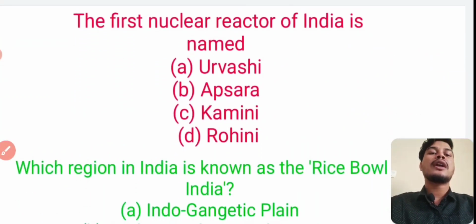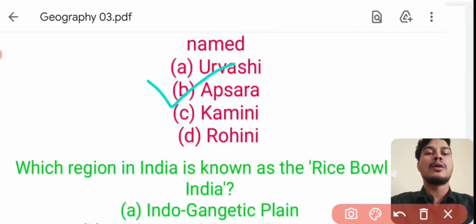The first nuclear reactor of India is? Answer is option number B, Apsara. First nuclear reactor of India. Next question.